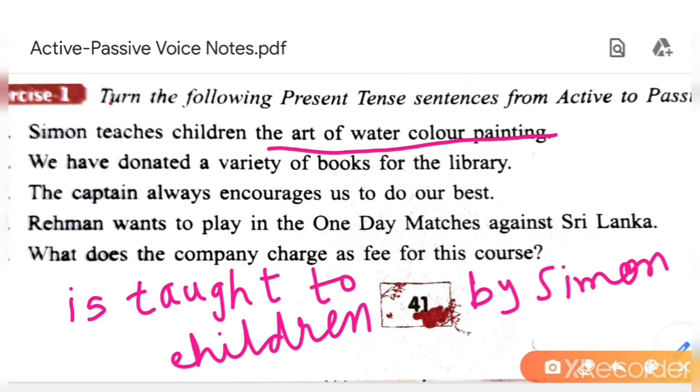If you want to make children the subject of passive voice, then how you will write this sentence? This sentence can be written in two forms, two ways, because two objects are given. Both the forms are right. So let's begin with children.